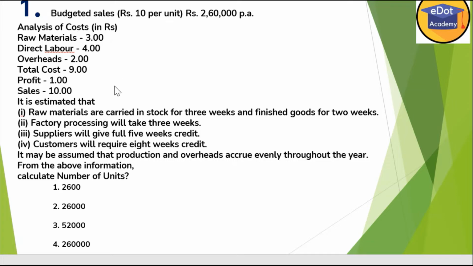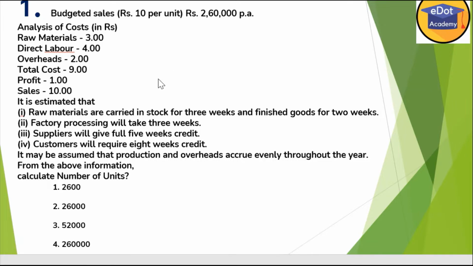Now again something is given here: raw material is carried in stock for 3 weeks, because this budgeted sale is given for a whole year, but raw material is carried in stock for 3 weeks and finished goods for 2 weeks. Factory processing will take 3 weeks. Suppliers will give full 5 weeks credit. Customer will require 8 weeks credit. So what is the assumption they have given? It may be assumed that production and overheads accrue evenly throughout the year. Now this is the information given here.